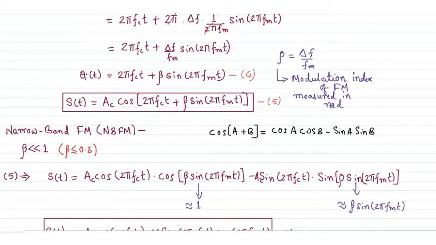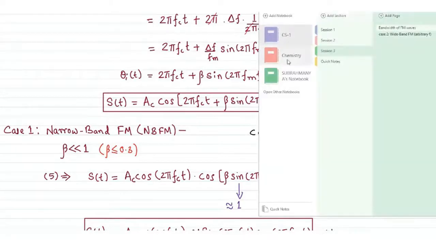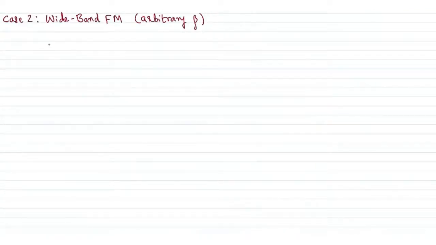We started the derivation from this point by considering the value of beta to be much less than 1, right? So our starting point for wideband FM would still be equation number 5 itself, and we try to expand this mathematically to find the frequency content in the generic FM modulated signal.